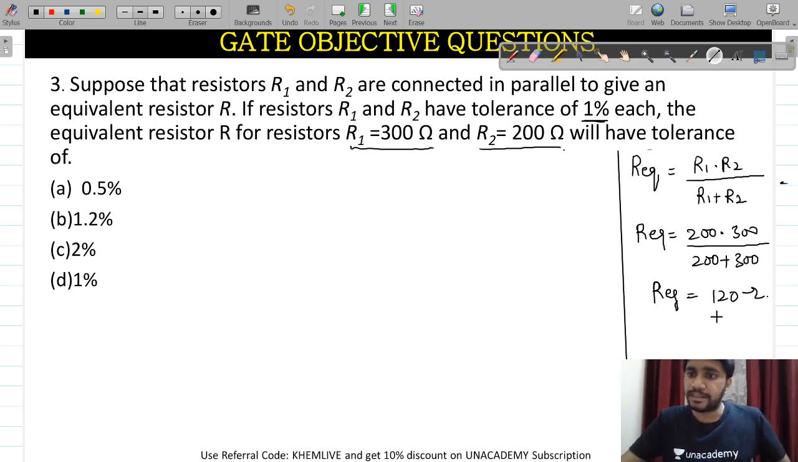Okay, 120 is the value here. Now, what is the next thing which we needed to do? We need to find out the value of percentage limiting error for equivalent value. For this particular question we cannot do it directly. We needed to derive a formula for this.